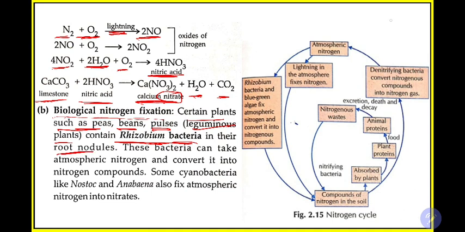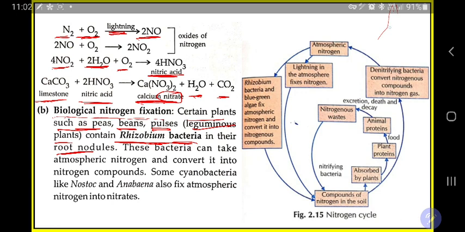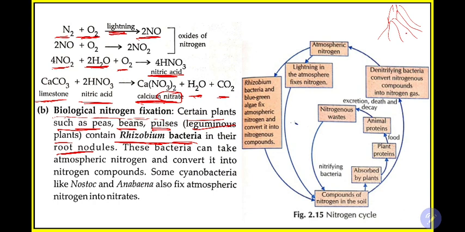For example, consider the root of a pea plant. There will be small white balls in the root. If you have a pea plant at home, take out the plant root and after washing you can see these small round circular structures if the light is good. These are known as root nodules. In these nodules, bacteria named rhizobium live. These bacteria can take atmospheric nitrogen and convert it into nitrogen compounds.